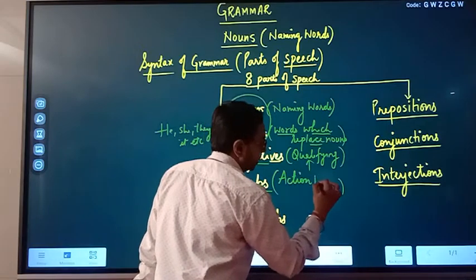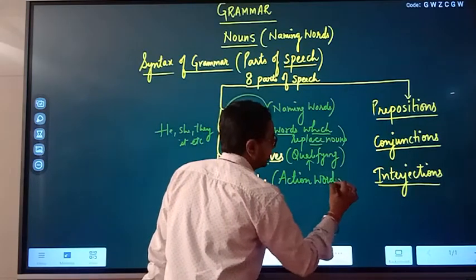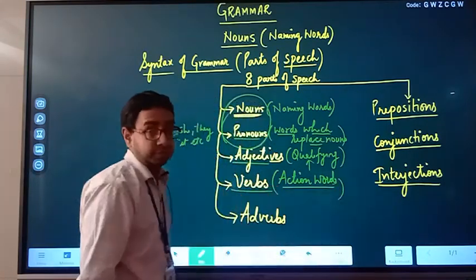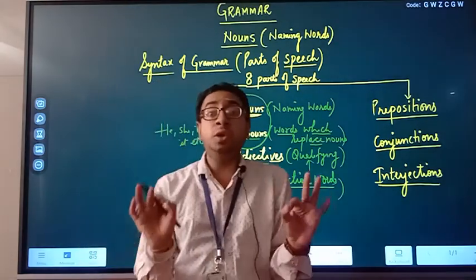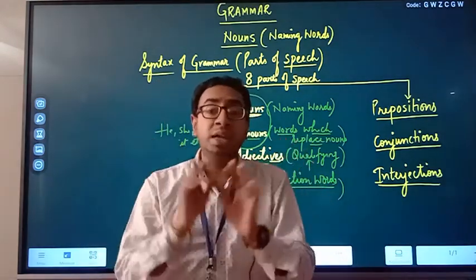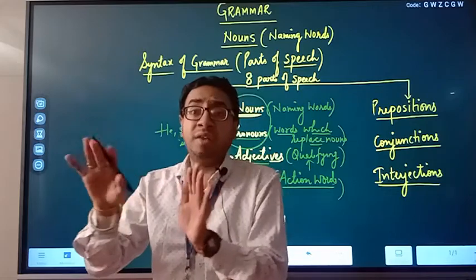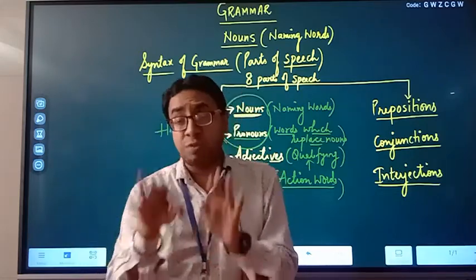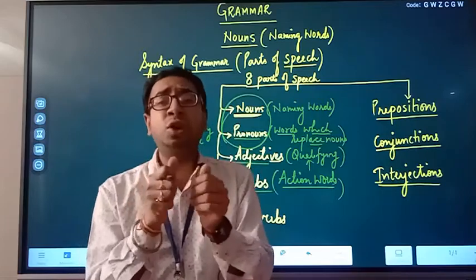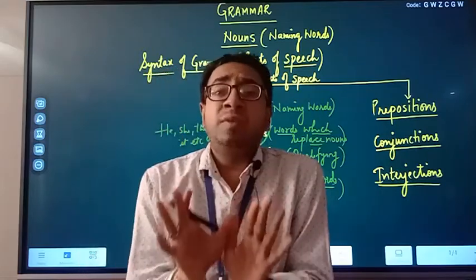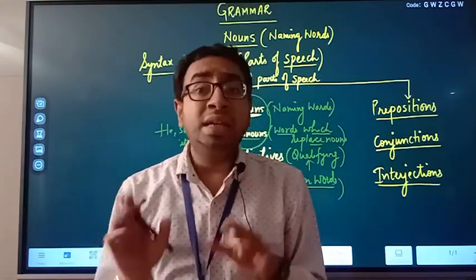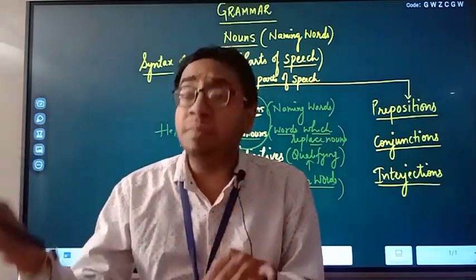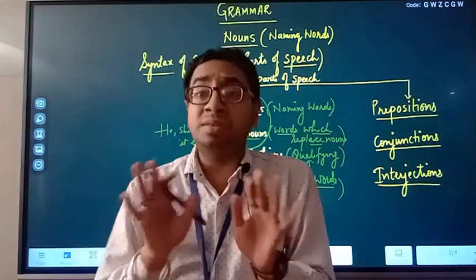Action words are described as verbs. When we do something, when we do some work. He is teaching right now. Teaching is doing some action. What do you mean by action? Action is not about fighting only. When you do some work, when there is movement in that. He is sitting but doing something. Action means something is happening, some work is done.